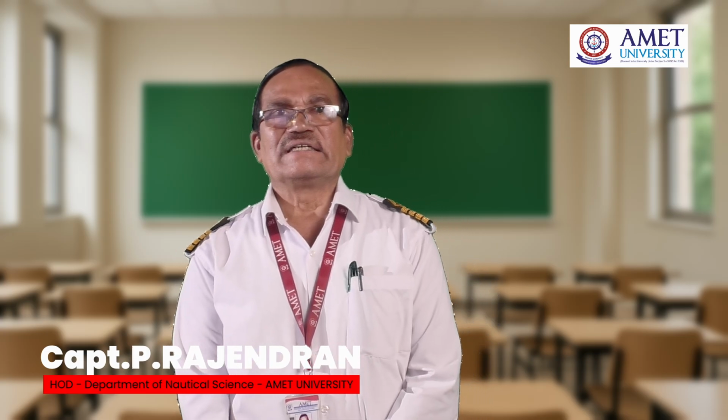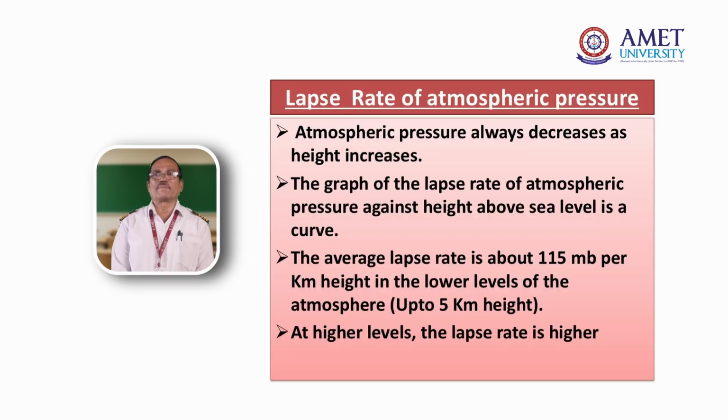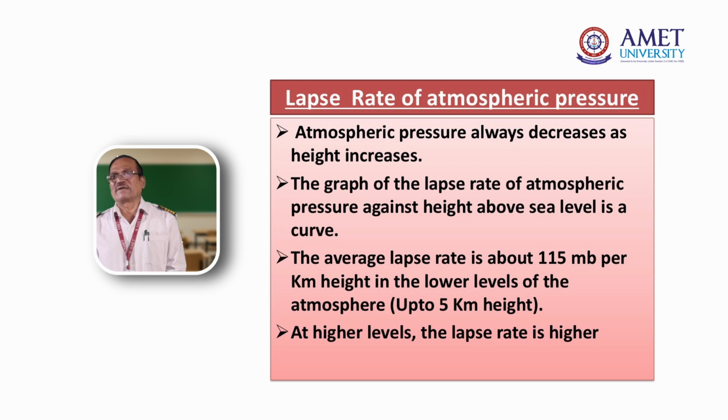Generally, when height increases, the pressure decreases. You all know that when height increases, the pressure decreases. Generally, this pressure decreases by approximately 115 to 150 millibars every kilometer. Suppose it is 1000 millibars here at ground level and you go up about 1 kilometer of hill. On top of the hill, you will find about 885 millibars, approximately 900 millibars. At ground level it is 1000 millibars; when you go up about 1 kilometer, it is supposed to be 885, or approximately 900 millibars.